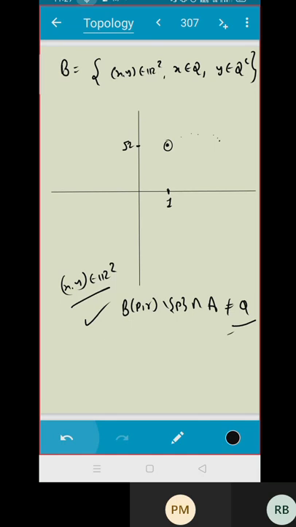You just have to go back to your FYBSc and remember I have proved a theorem that for every real number there exists a sequence of rational numbers converging to that point. And same, for every real number there exists a sequence of irrational numbers converging to it.